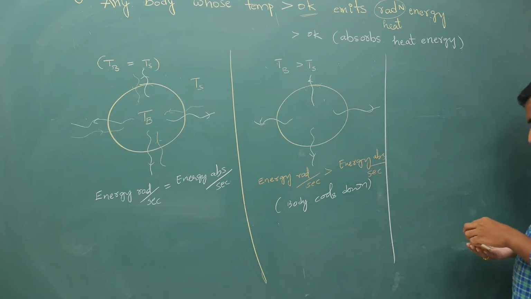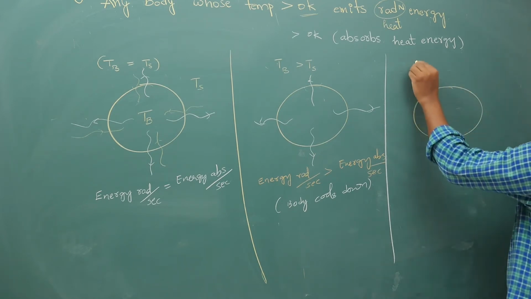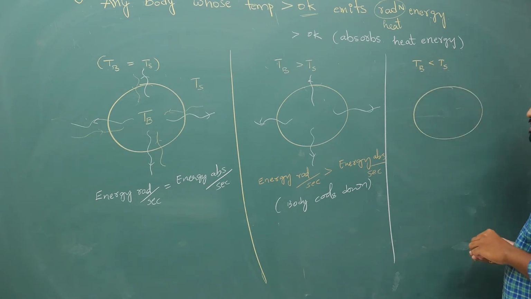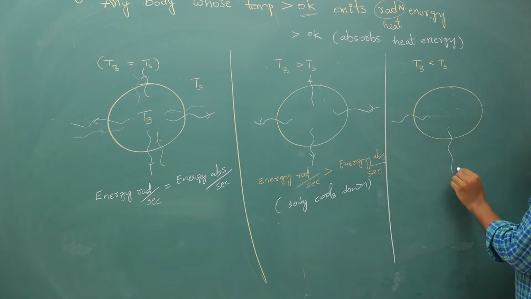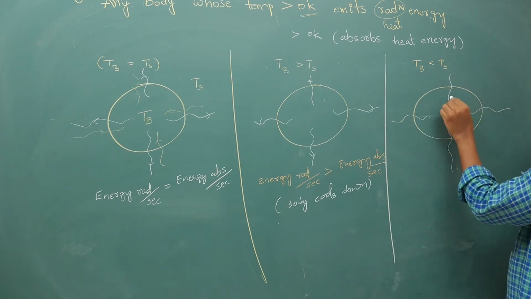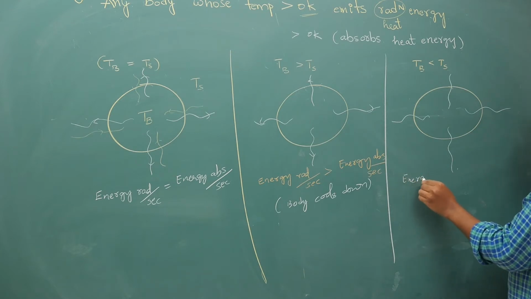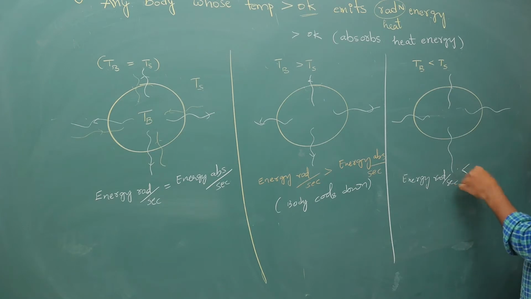Next case: if the temperature of the body is less than the temperature of the surroundings, the energy radiated per second will be less than the energy absorbed per second.